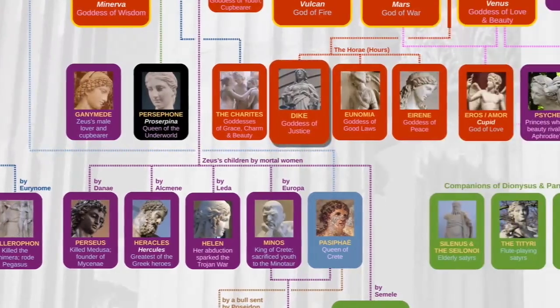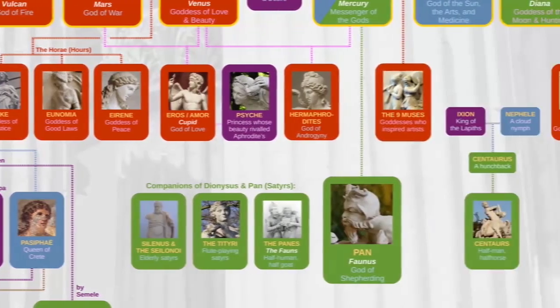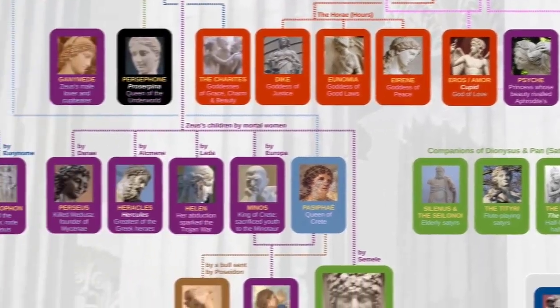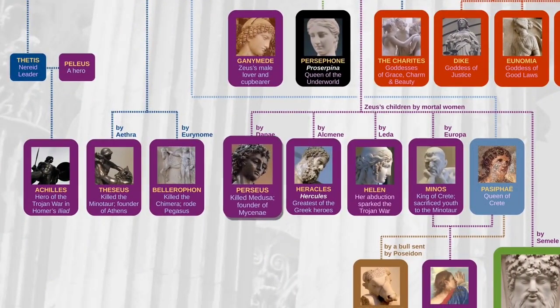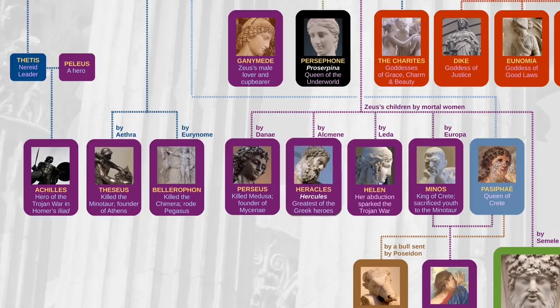Then there's Dike, the goddess of justice. She has a blindfold across her eyes, and you can often see statues of her standing in front of courthouses. There's also the Muses, daughters of Zeus and Mnemosyne. They were goddesses who inspired musicians and artists. Then by mortal women, we have Perseus, after whom Percy Jackson from the Rick Riordan books is named. And of course, Heracles, perhaps the greatest of all the Greek heroes.